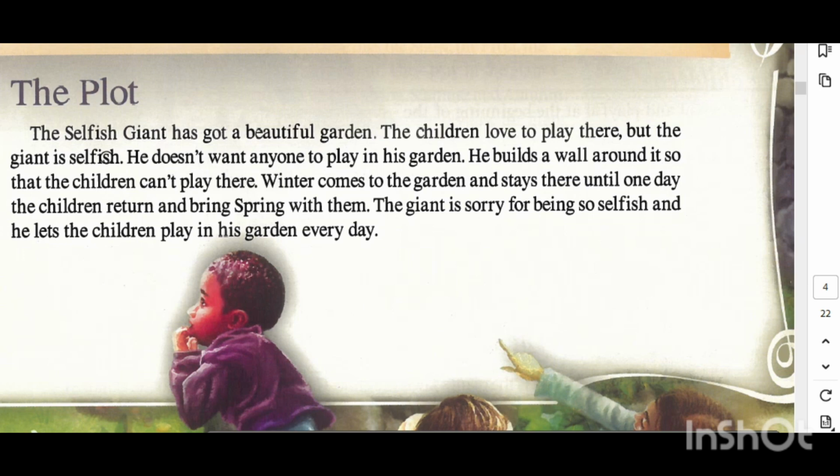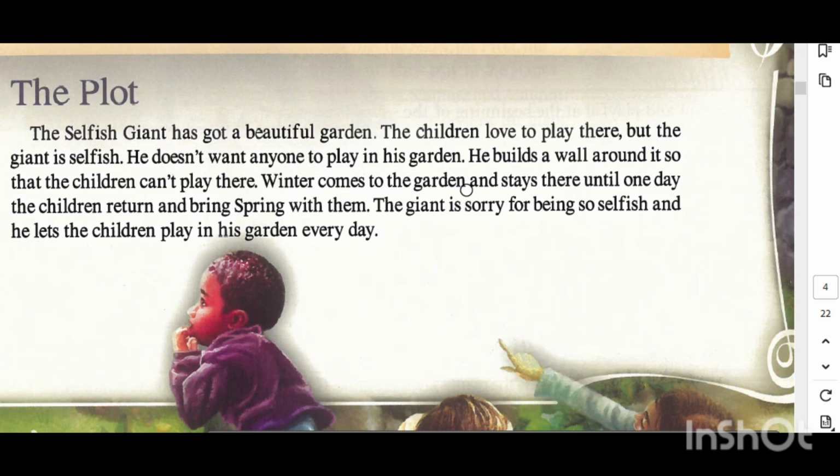Let's read. The Selfish Giant has a beautiful garden. The children love to play there, but the giant is selfish. What is the meaning of selfish? The title of our story means a very bad description of someone who wants to take everything for himself, but he doesn't want to give anyone anything. He wants to take everything. He doesn't want any of these children to play in his garden. He builds a wall around it so the children can't play inside the garden.